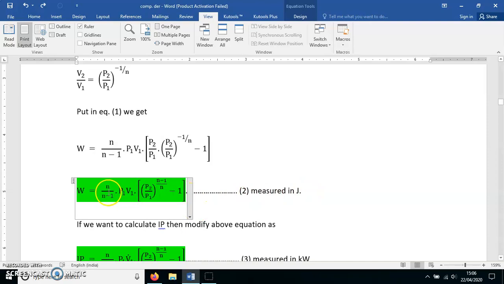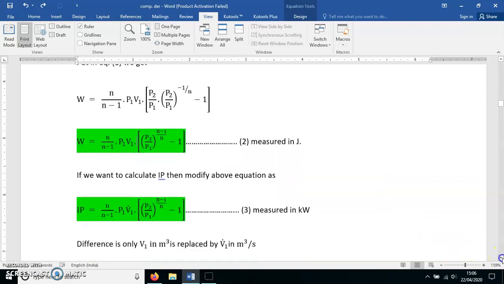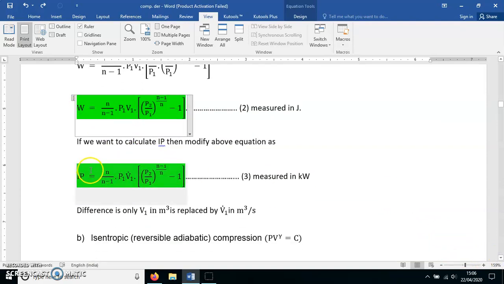This is measured in joule because it is W. If we want to calculate indicated power, where here it is work, if I want to get the power from it, simply this V1 is replaced by V1 dot. See here, everything is same in these two equations. This gives you work in joule and this gives you indicated power in kilowatt. You can use this equation anytime. When W is asked, you have to use this equation. When indicated power is asked, you have to use this equation. Basic difference is that V1 is replaced by V1 dot here.